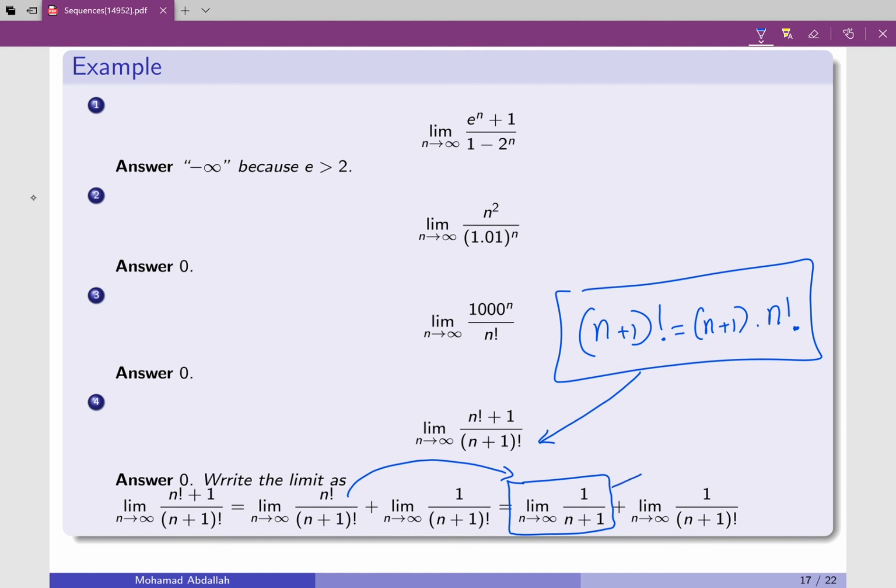Now, this guy goes to 0 when n goes to infinity because it has the form 1 over infinity. Similarly, this goes to 0, so the limit will be just 0.